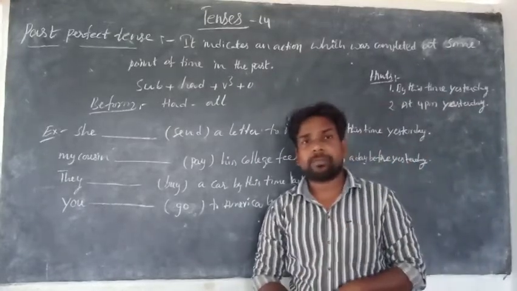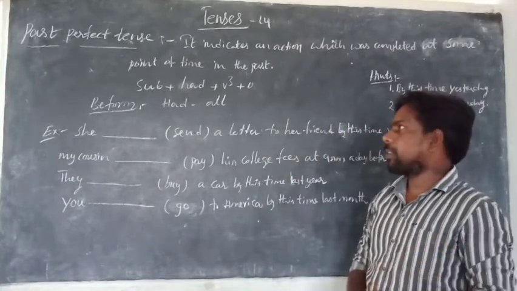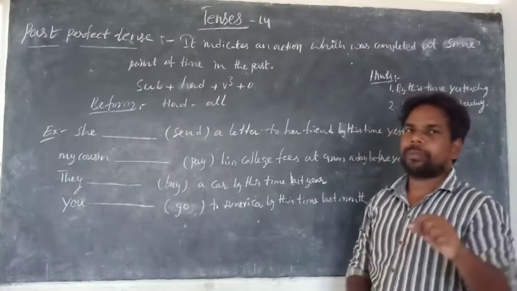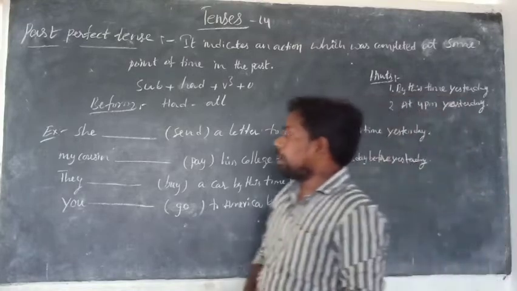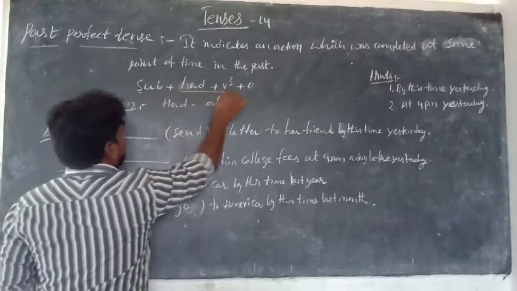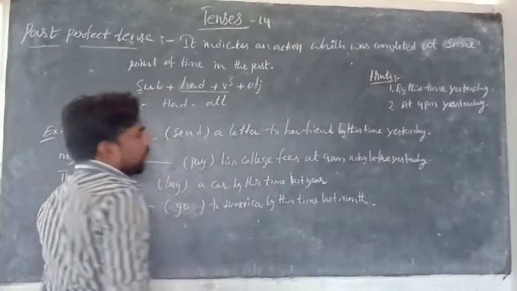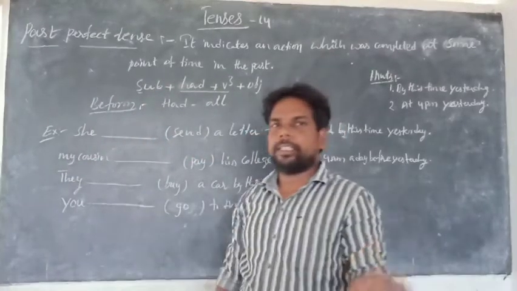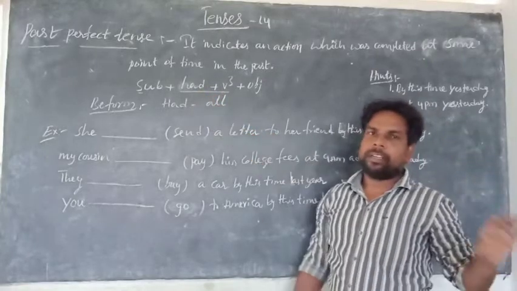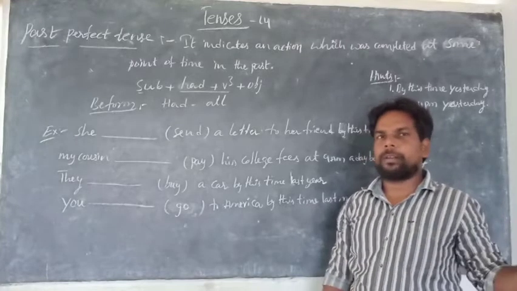Here, the structure of past perfect is subject plus had plus V3 plus object. The structure of past perfect is what? Subject plus had plus V3 plus object. You have to keep in your memory that it is had plus V3, because subject and object are common for any tense. For past perfect, the verb part is had plus V3. V3 is common for all perfect tenses.